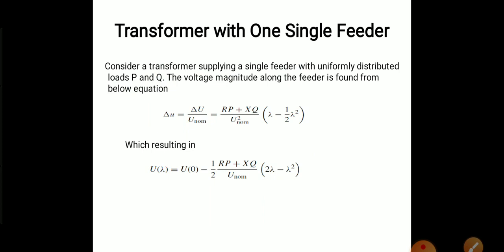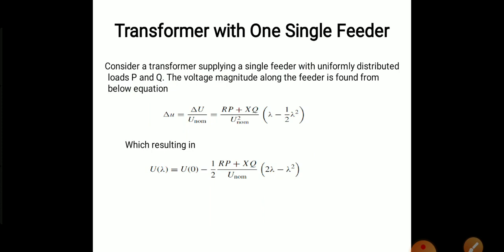Let us consider a transformer supplying a single feeder with uniformly distributed loads P and Q. The voltage magnitude along the feeder is found from the below equation, that is, delta U by U nominal is equal to (RP plus XQ) divided by U nominal squared, times (delta minus 1/2 delta squared).